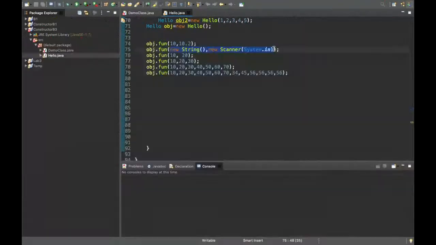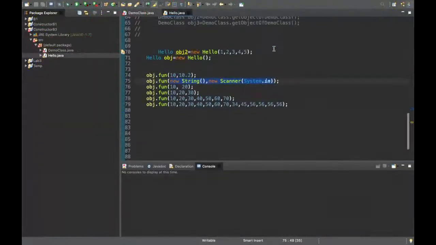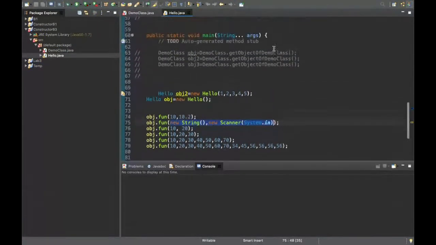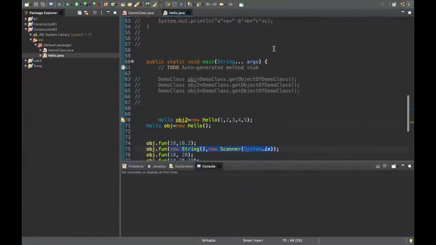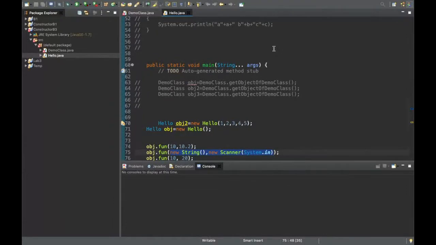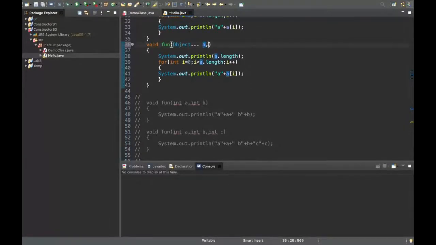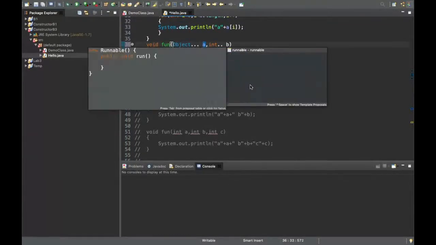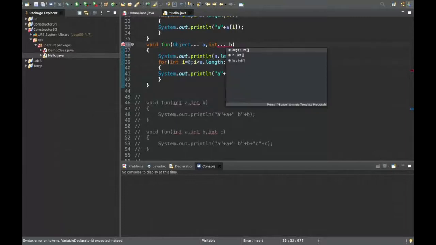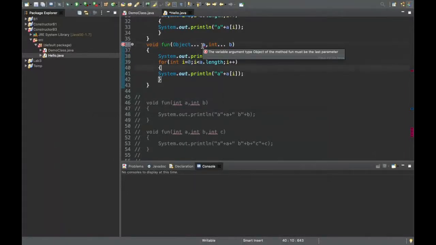See, why would I require more than one ellipsis operator in a line? Tell me. Yes, you can pass anything like that. Yesterday I told you that we can have two, but if you read it somewhere, and yesterday we were also having some error here while we were trying to do this. So yes, I think you are correct in that sense. It was saying the variable must be the last parameter. So there can be only one, and that has to be the last one. That was the error yesterday also. But for any reason, if you want more than one kind of an argument, then this is the thing that we can do.